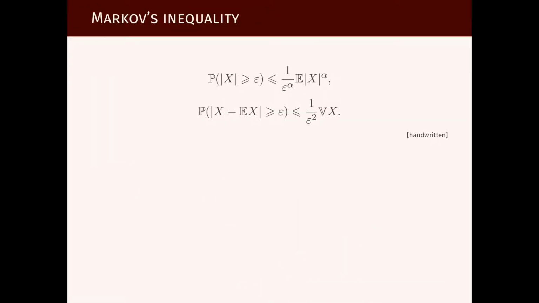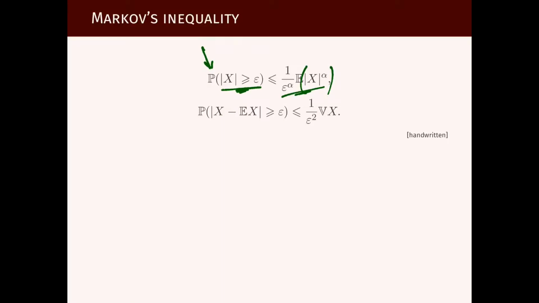Replacing integral by expectation, because we know at this point expectation is nothing but the Lebesgue integral of the random variable with respect to the probability measure. So just changing the notation and terminology from the previous slide, now we have a probability, the probability that this random variable takes values larger than epsilon. This will be bounded from above by epsilon to whatever exponent alpha we want, positive exponent, times the expectation of the absolute value of this random variable X raised to the power alpha. And this is nothing but substituting integral by expectation.